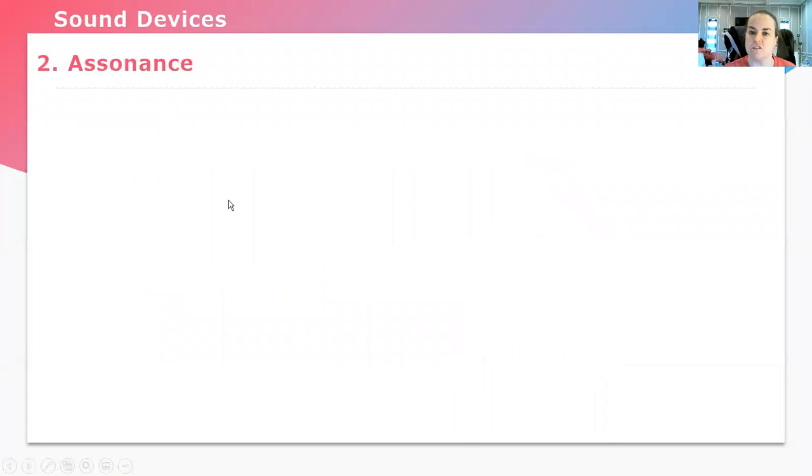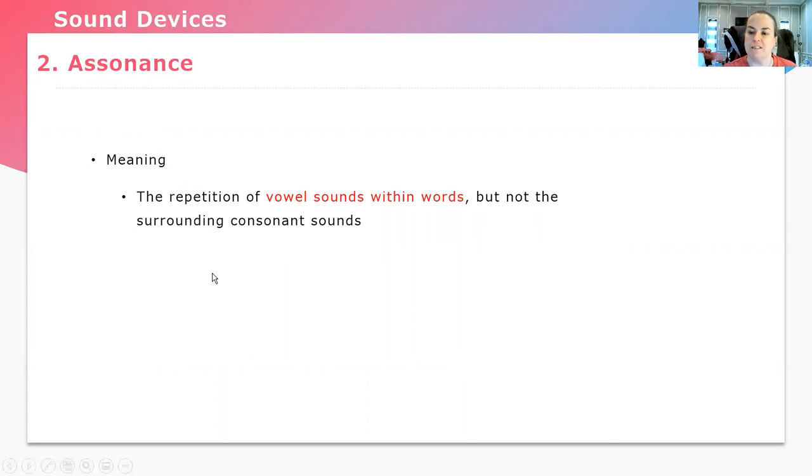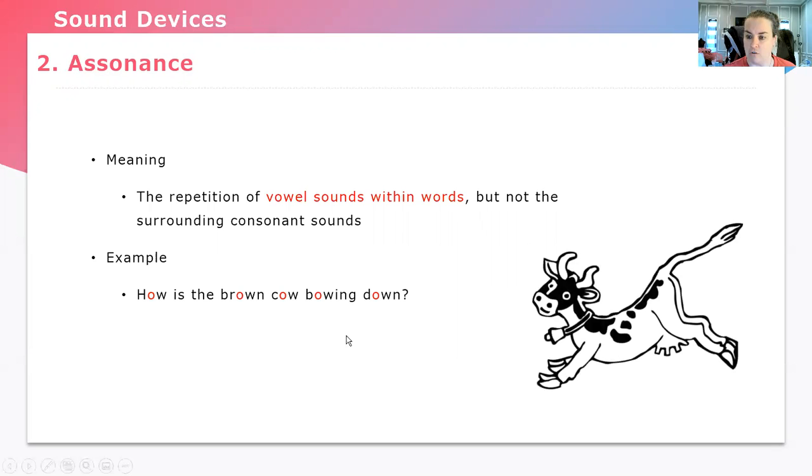Now let's look at assonance, which is the repetition of vowel sounds within words, not the consonant sounds, the vowel sounds. We have the sentence, how is the brown cow bowing down? As you can see, we have the short O vowel sound in this sentence. How, brown, cow, bowing down. Remember, assonance is the vowel sound that you're hearing.